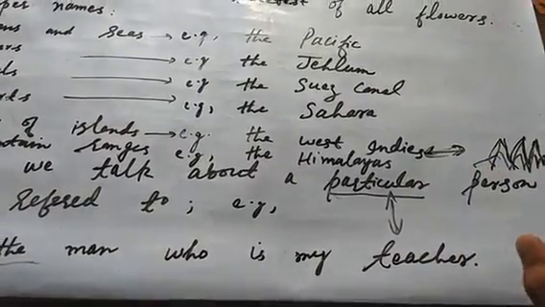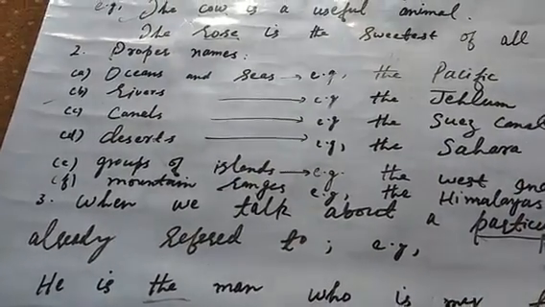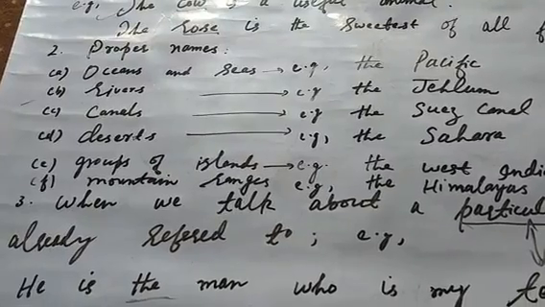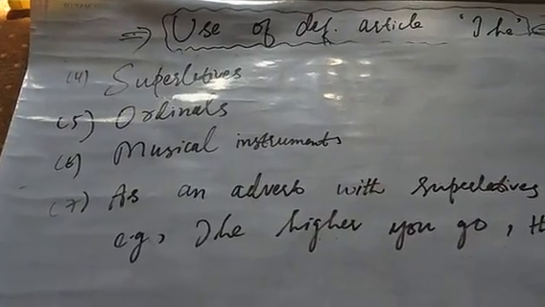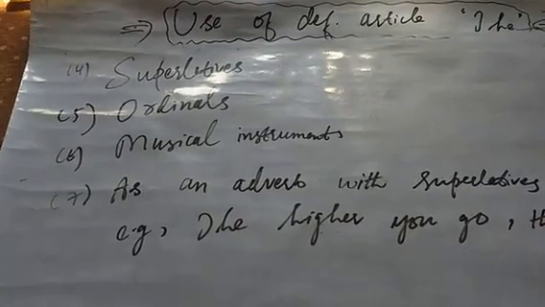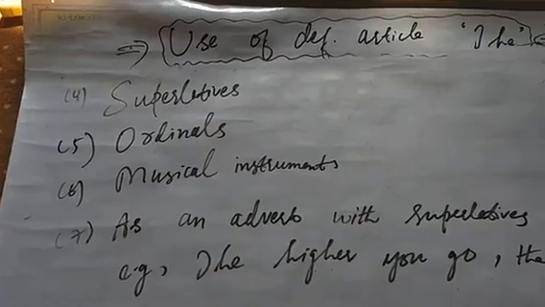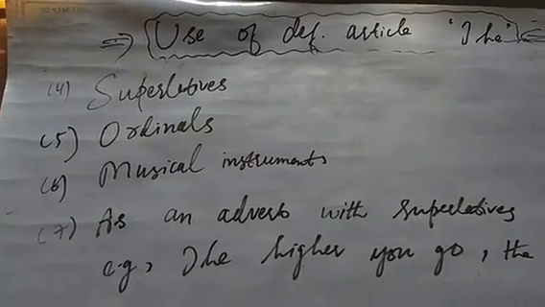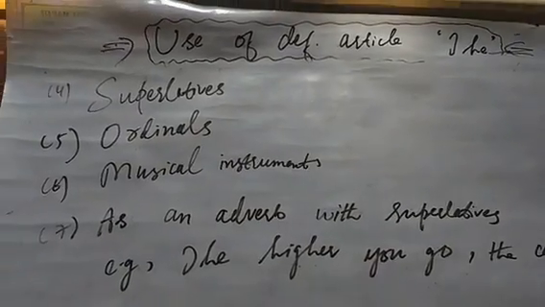Okay, you are talking about a particular person, and we have already talked about that very person. And the next point is, which we already talked about. If you remember, I told you yesterday, the example was that he is the doctor who treated my ankle. It means that we have already referred to that very doctor, and that very doctor is not a particular doctor. Okay, accordingly you can make different sentences.